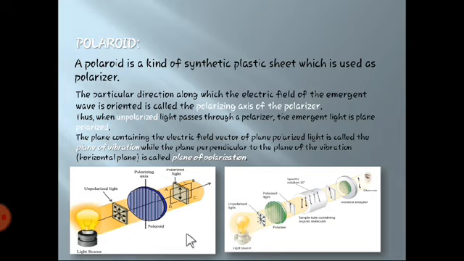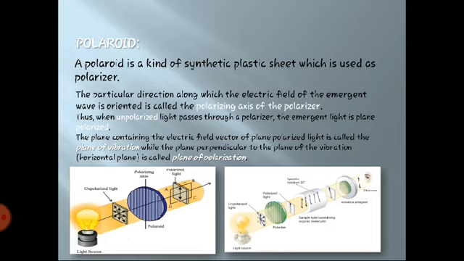Now what happens if we put two Polaroids in front of each other? Two Polaroids are there and unpolarized light is passed through the first polarizer and then through another polarizer. What happens with that? It may depend on the angle. If the angle of both polarizers is 0, or if the angle becomes 90, then we can see light, and the intensity may differ. So what exactly happens over there? Let's see in the next slide.